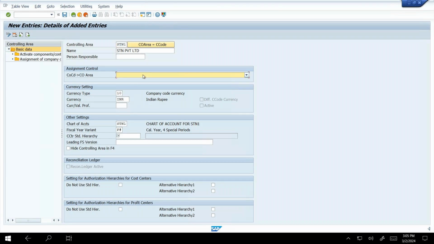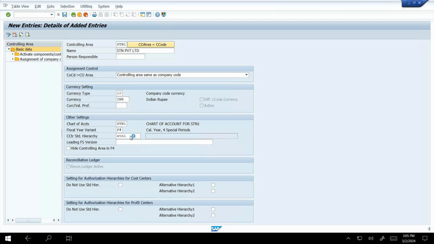Here I take company code and controlling area as the same. Next we have to put the standard hierarchy. Here I give my company code name, that is SGN1. That is my company code, and just Ctrl+S and save.